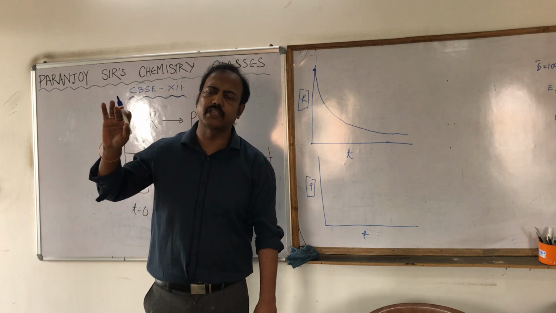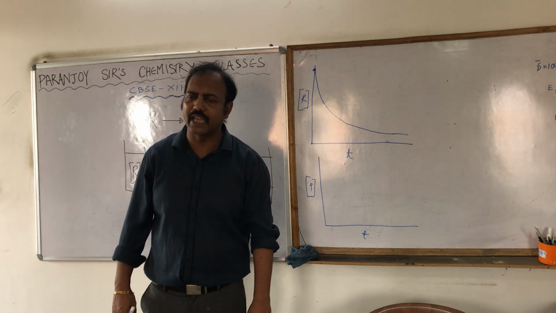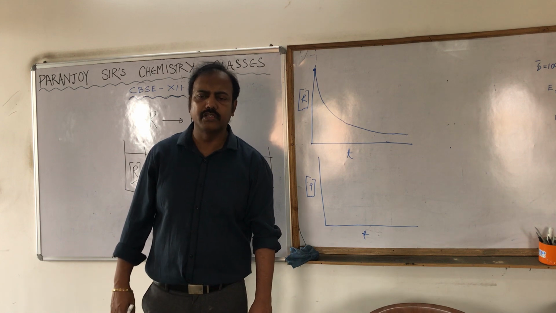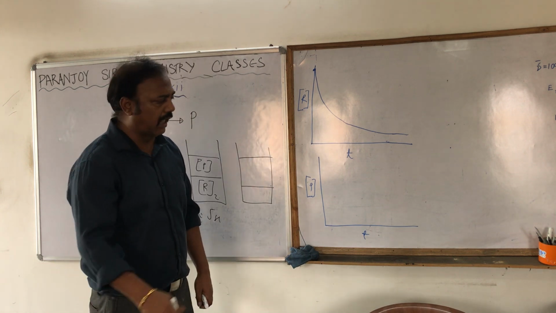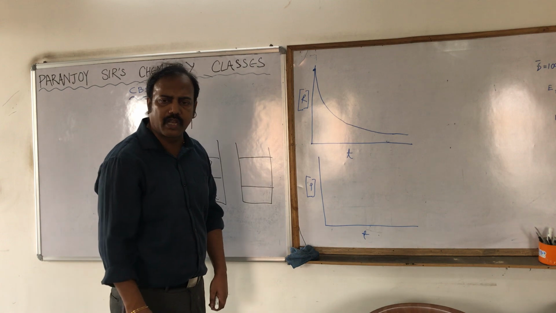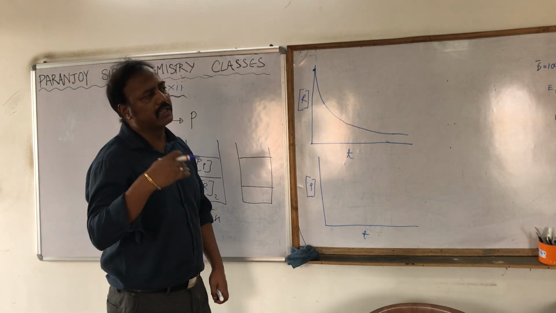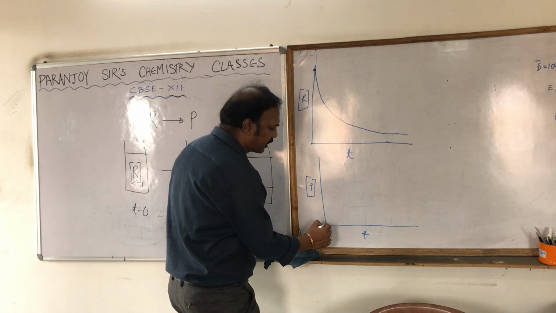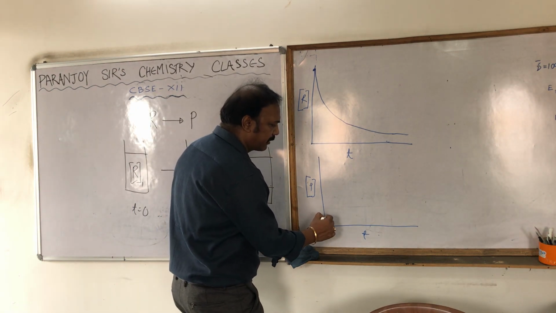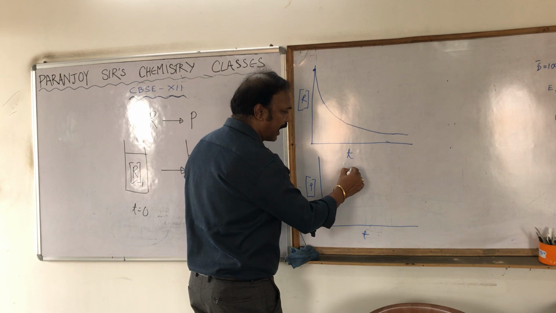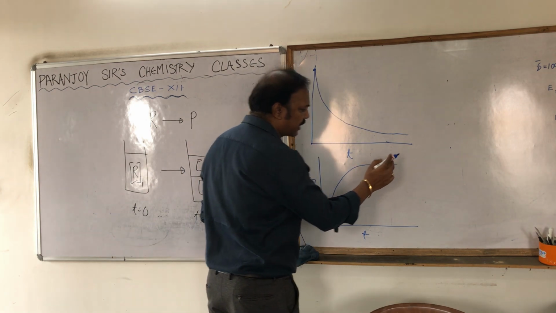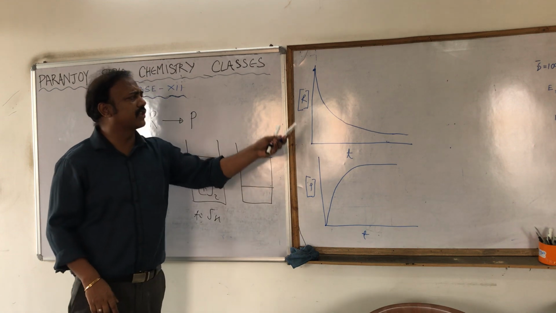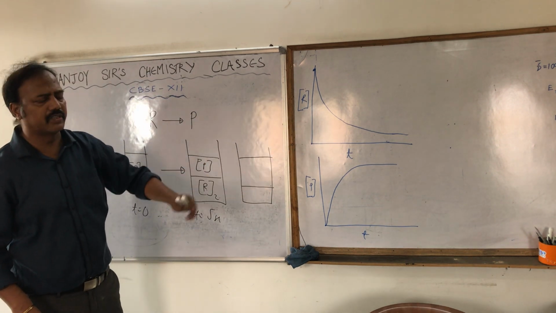One time will come when the concentration of the product will remain the same, or become constant. Equilibrium will be reached, and that is how the concentration of the product varies with time. So it is also not varying uniformly. How is it varying? Can I draw the graph like this? It was 0, now it is increasing non-uniformly, and after a certain time it will become constant. Okay, so that is the variation of the reactant and product with time.